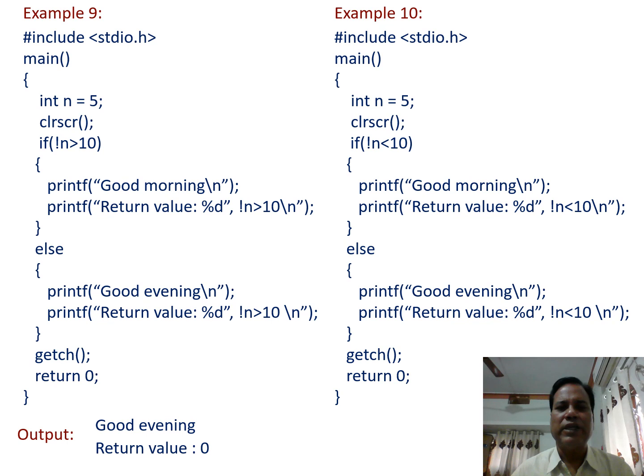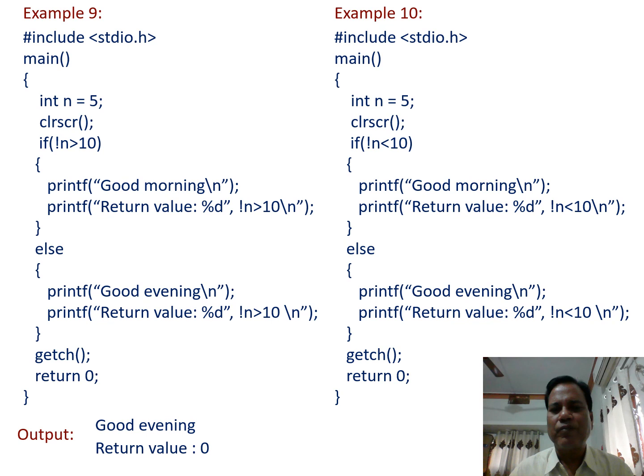Now in another example, we are using n less than 10. That is, here the condition is true. And after that, if or else block statements are executed, and then whatever is the negation value, that is used elsewhere.